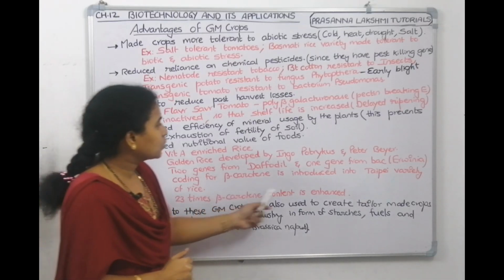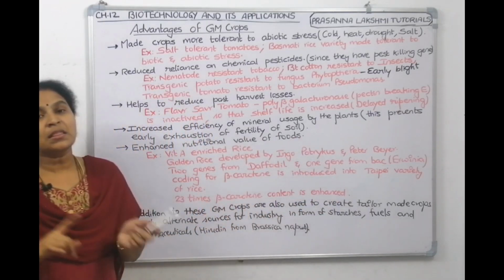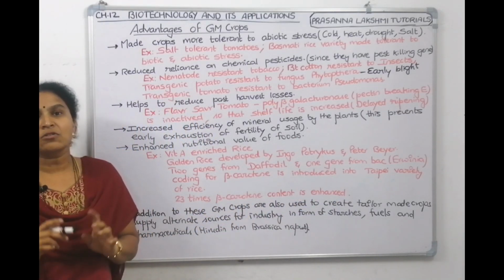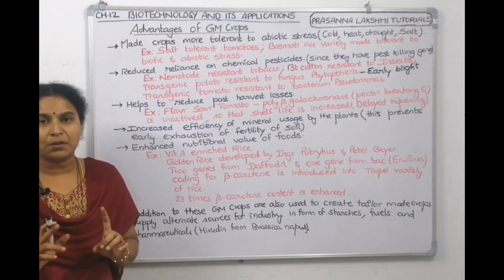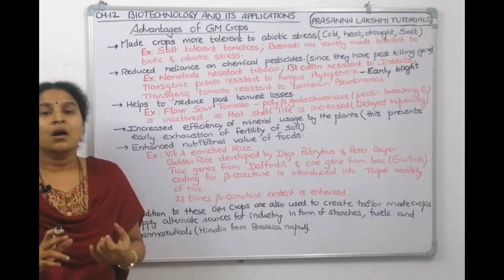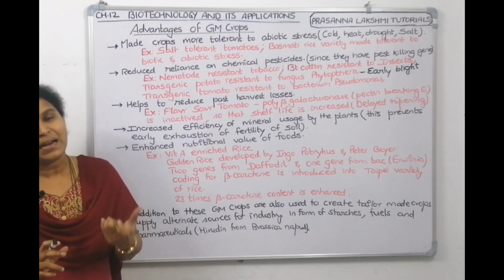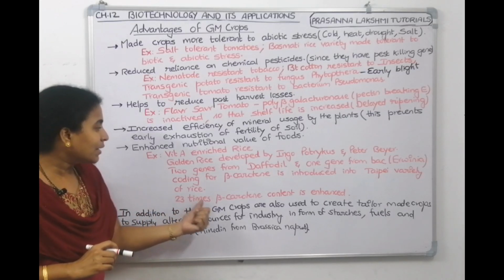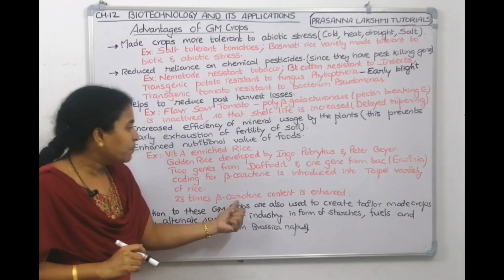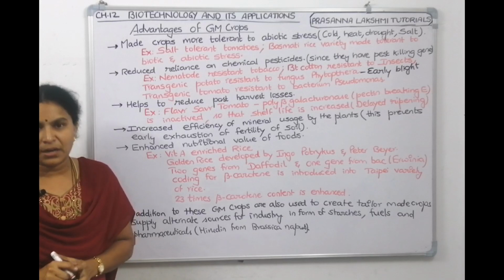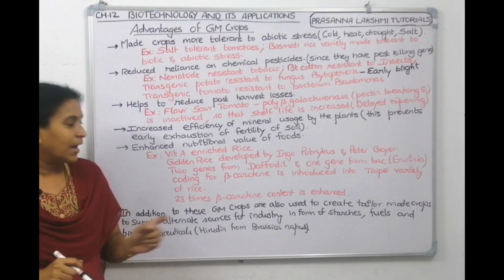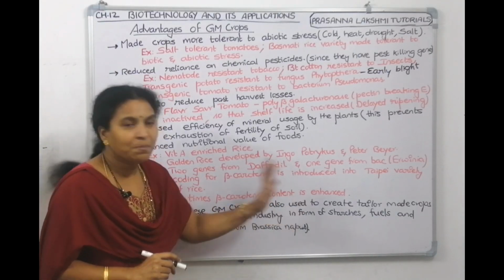That variety of rice is called the Taipei variety. In the Taipei variety of rice, they introduced beta carotene genes, and then the nutritive value improved. How many fold did they enhance it? 23 times they enhanced the beta carotene content in golden rice.